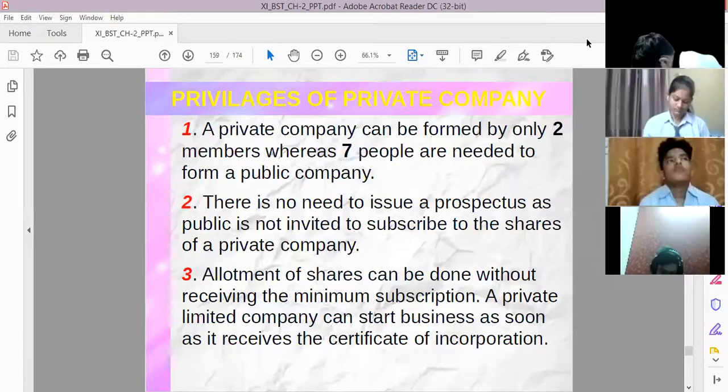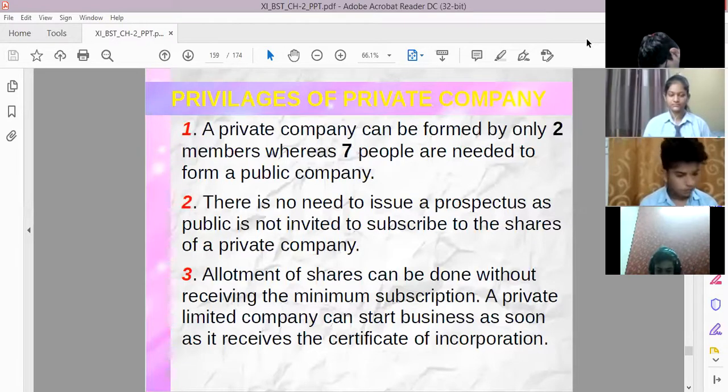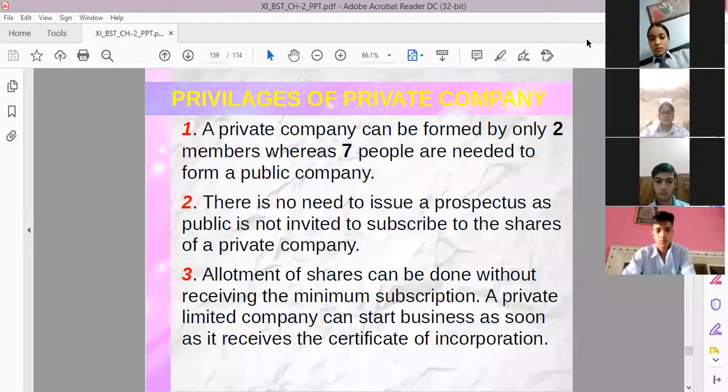Whereas if you are into the public company, then you have to go for the 4 stages of the making the public company. So in that case, जब आप फॉर्म करते हो पब्लिक कंपनी, हम लोग डिटेल में पढ़ेंगे आगे के चैप्टर्स में, जब हम पब्लिक कंपनी फॉर्म करते हैं, तो मिनिमम सब्सक्रिप्शन का आना बहुत जरूरी होता है। मिनिमम सब्सक्रिप्शन मतलब, suppose for example, if I have issued 1 लाख shares for issuing it to the general public, then definitely मिनिमम सब्सक्रिप्शन मतलब 90% लोगों को शेयर्स के लिए अप्लाई करना पड़ेगा। अगर 90,000 शेयर्स के लिए लोगों ने अप्लाई कर दिया, then I will start the allotment of shares to them, then I will sell them the shares.